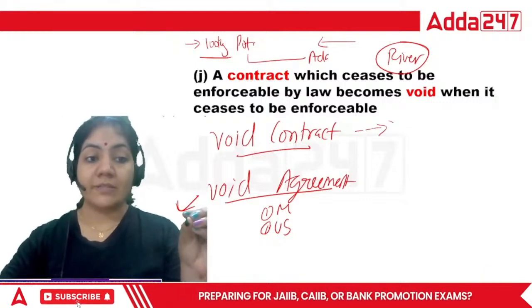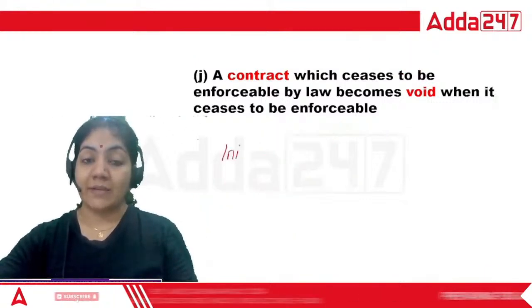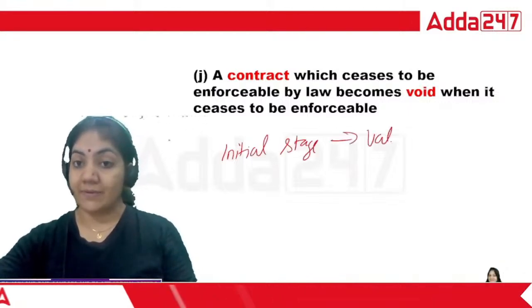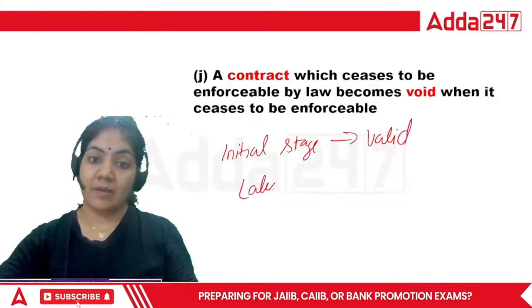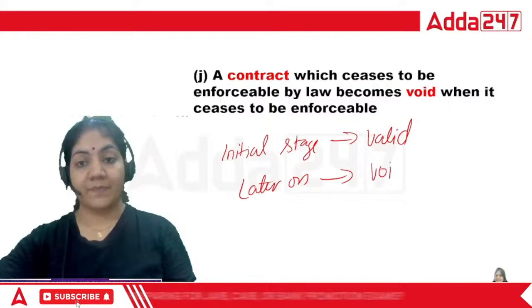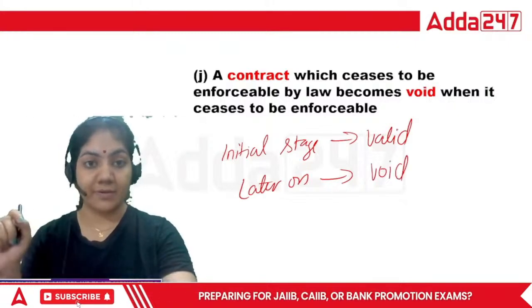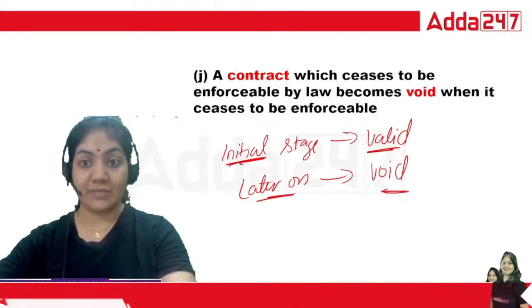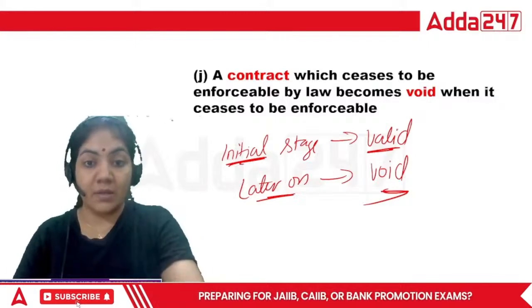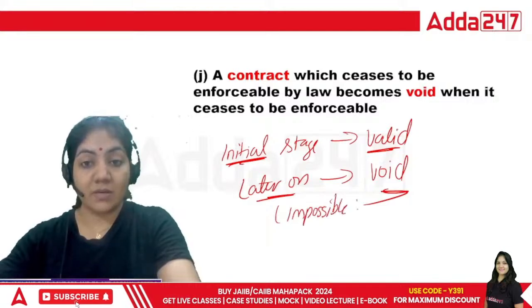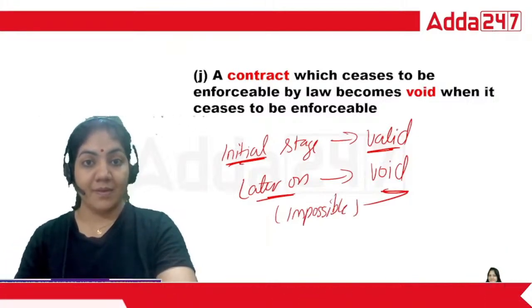So the void contract is basically one that in the initial stage is valid, but later on it becomes void. In the initial stage it is valid, but later on it is void, because it is not possible. Why is it void? Because later on it is not possible, when the potato sunk in the river. So this is the best example.